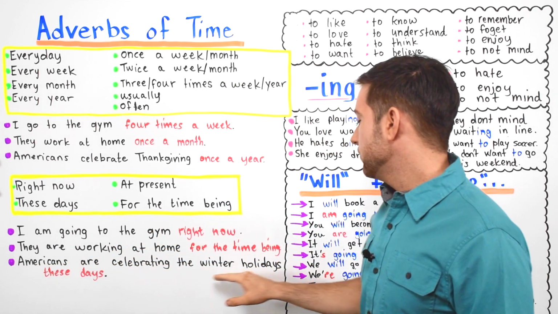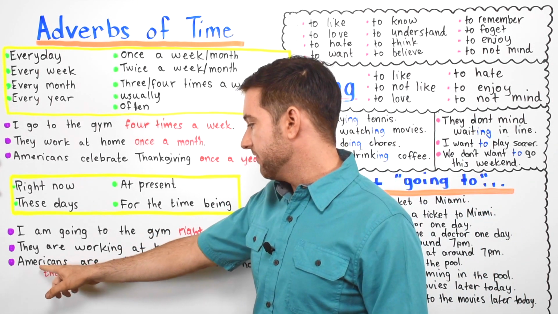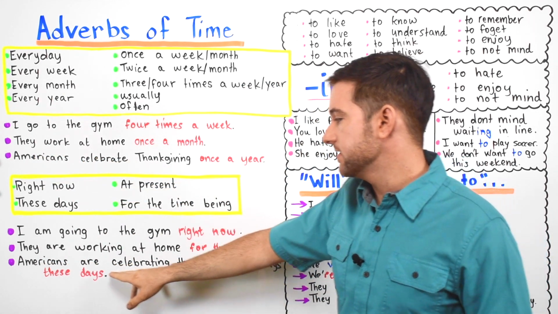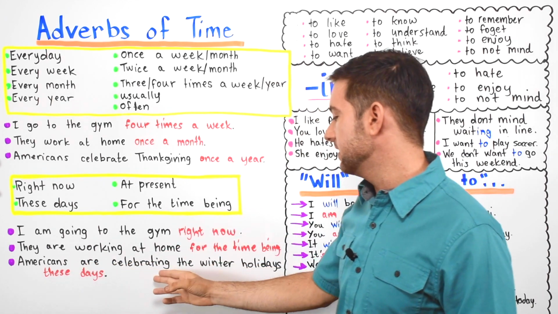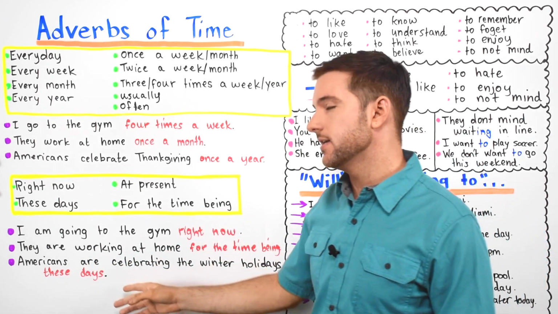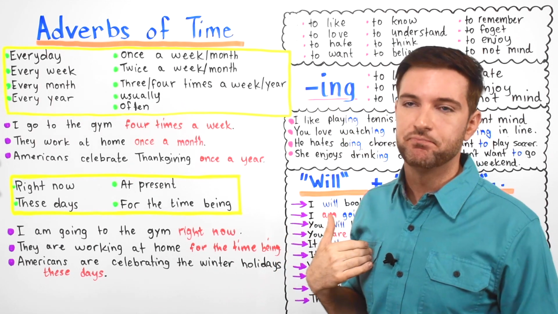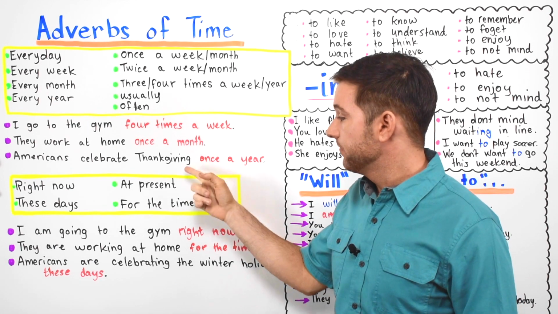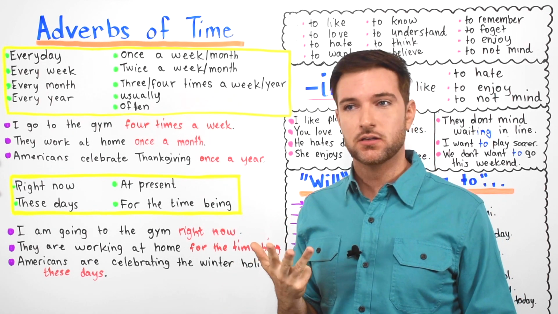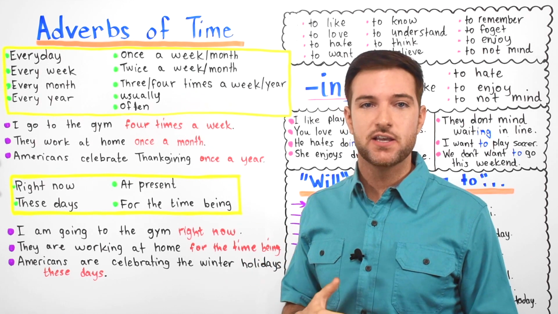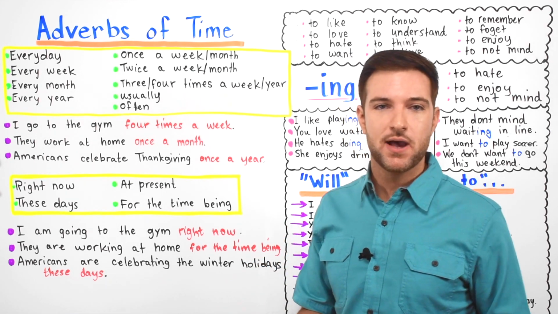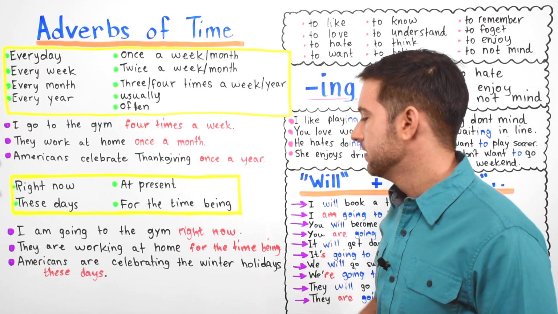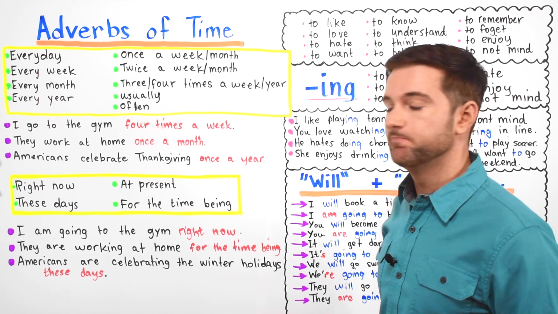Americans are celebrating the winter holidays these days. So here we have Americans are celebrating, and here you have Americans celebrate. So we have the present continuous tense. Americans are celebrating the winter holidays these days. Winter holidays for us usually mean Halloween, Thanksgiving, right? Christmas, Hanukkah, New Year's. Okay, so all the holidays that you have between October and January, I would say. Those are the winter holidays, we call them.